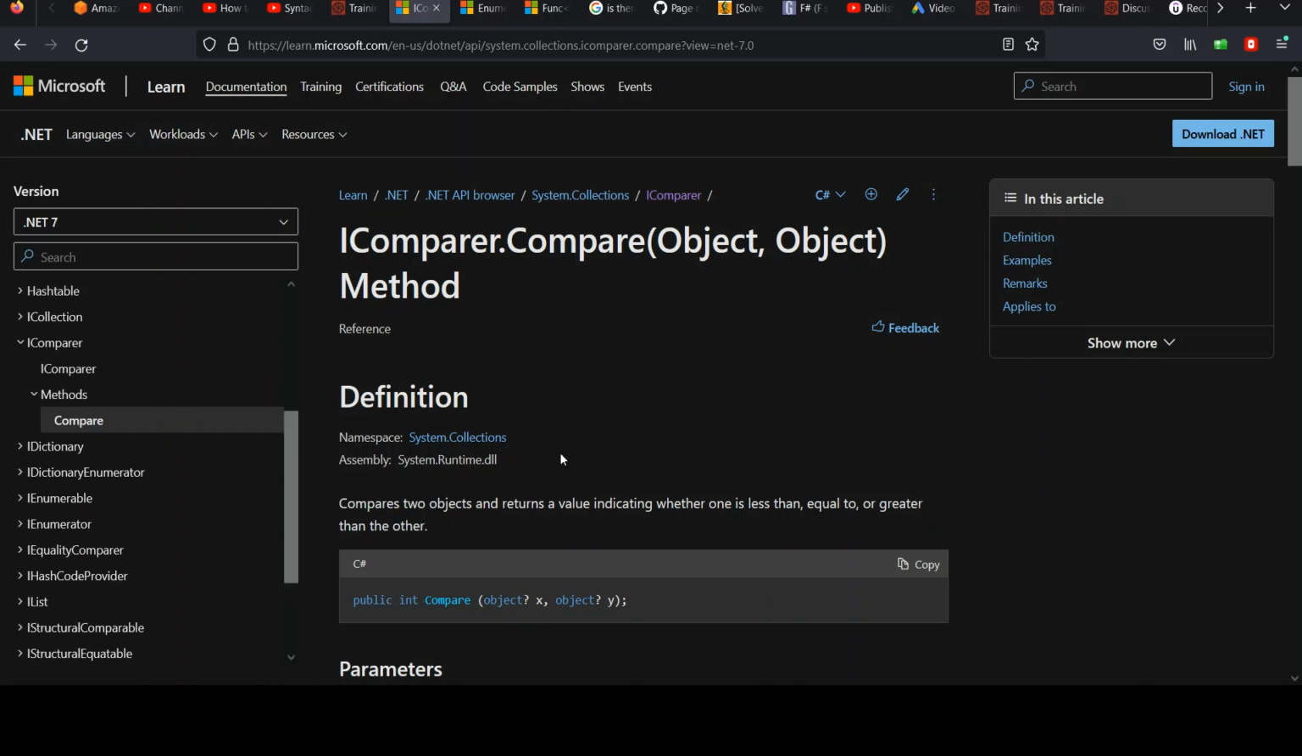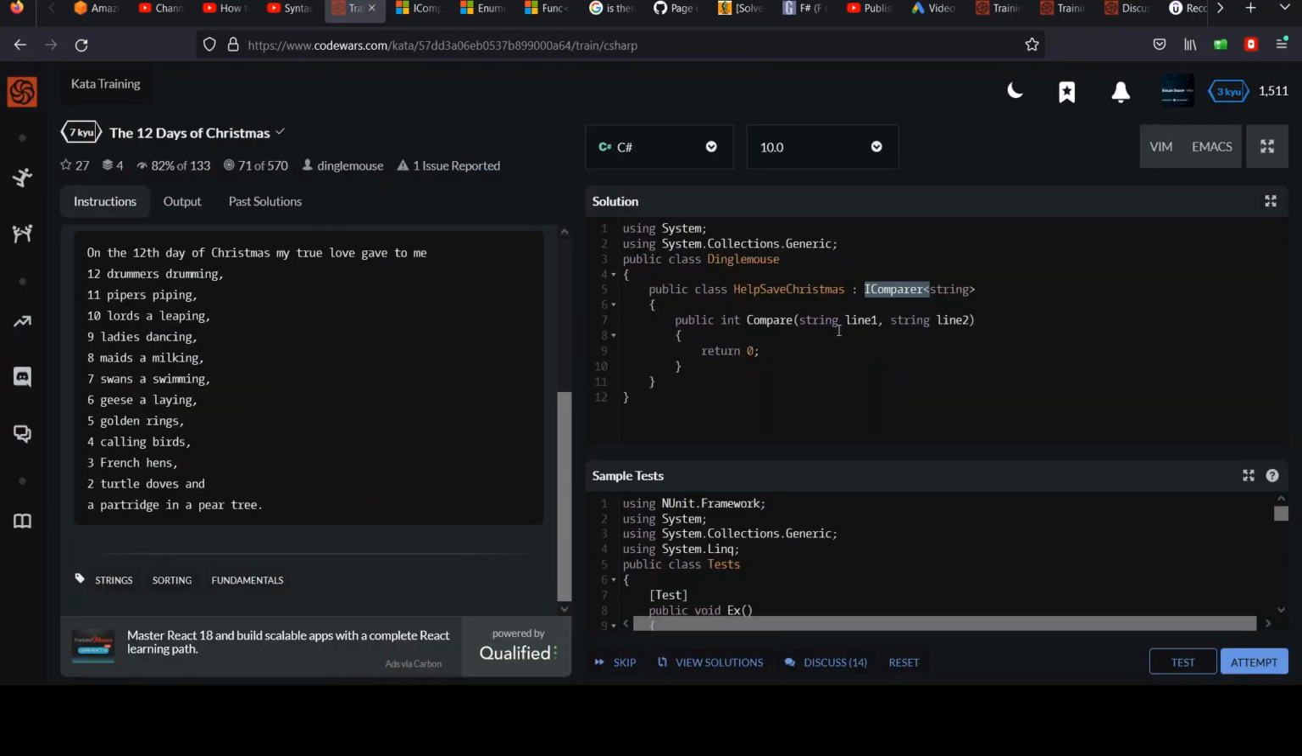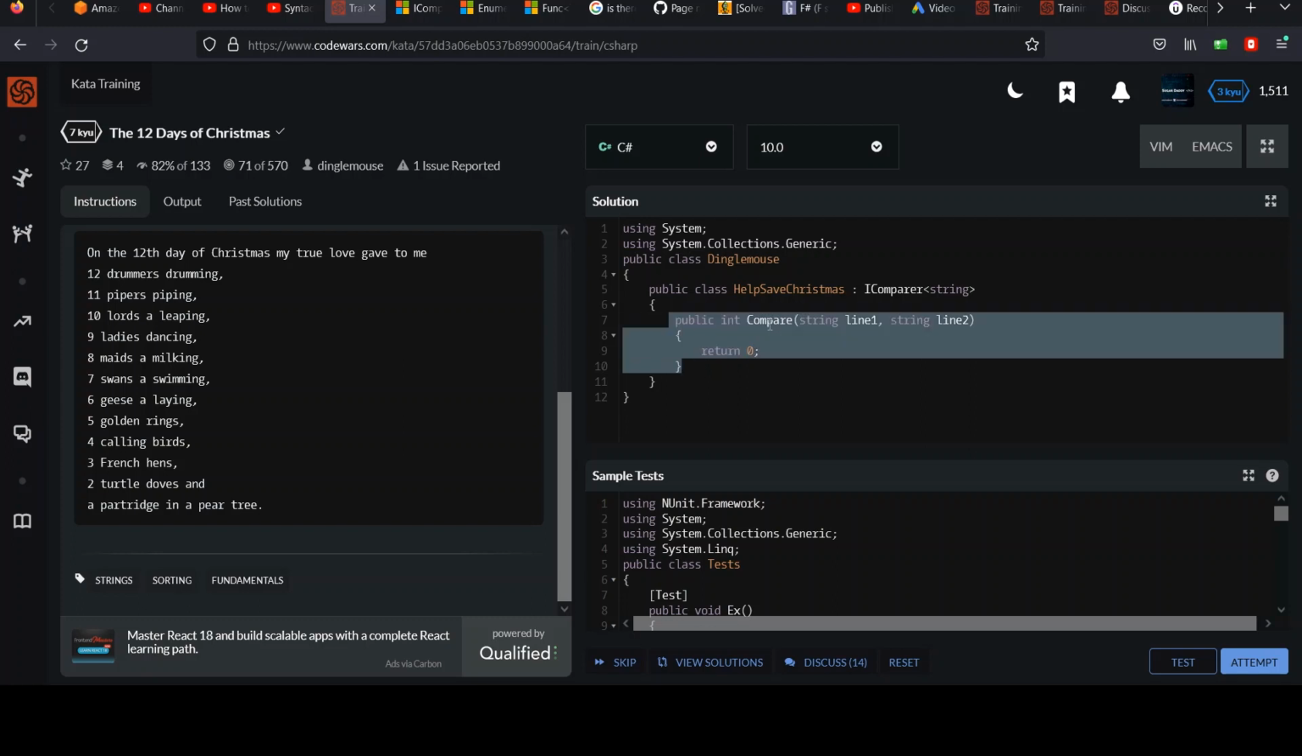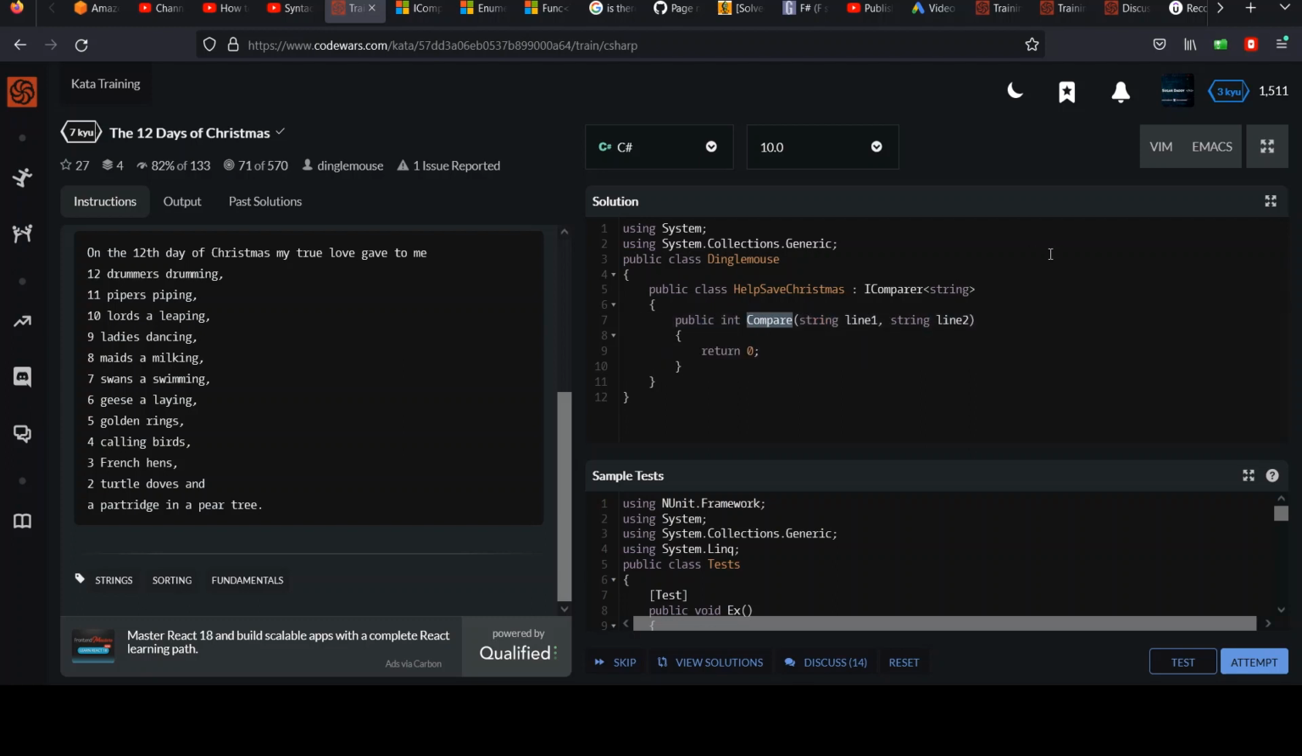Luckily there's only one here, so we're going to do this compare method, and I think that's stubbed out for us, right? Yeah, so they got it ready for us. We have to do this, otherwise you're going to get errors. It's going to say, hey, you are not an IComparer if you can't compare two objects of the type you are, in this case string.